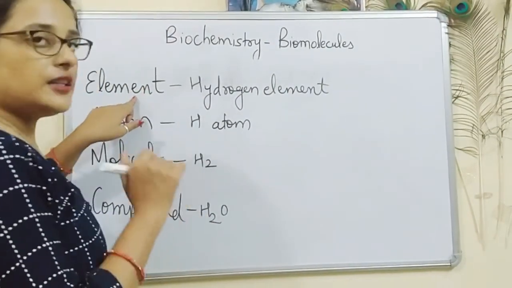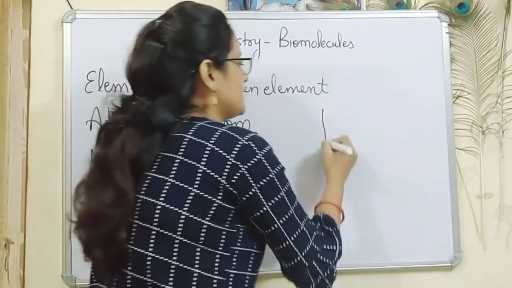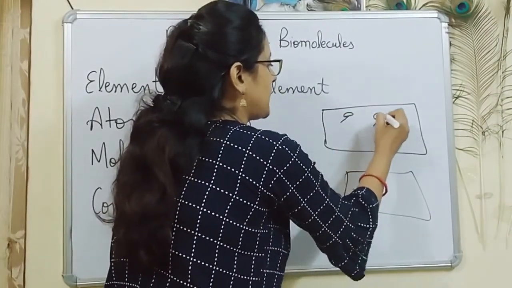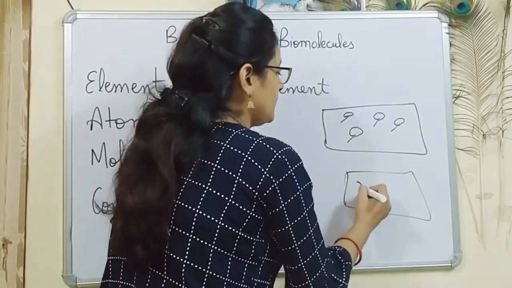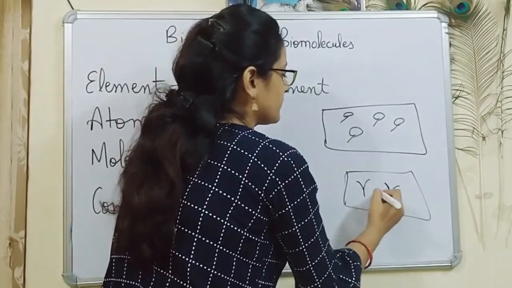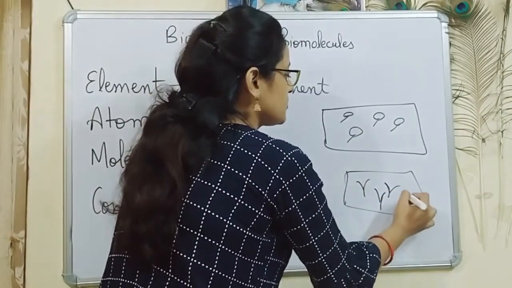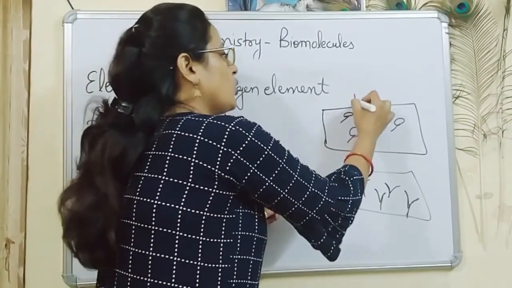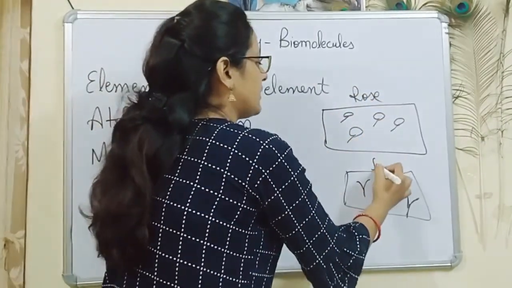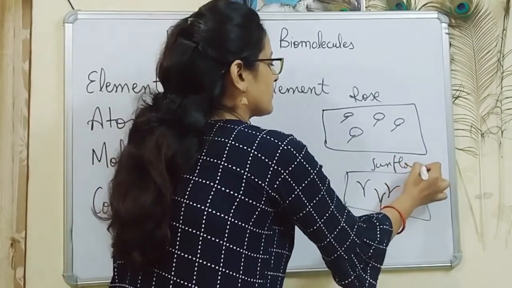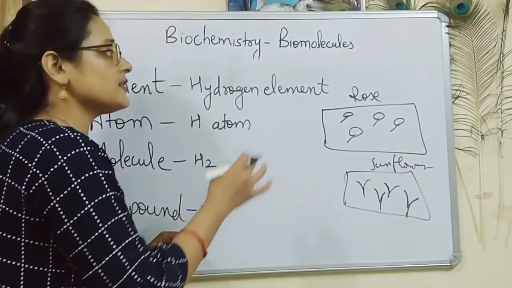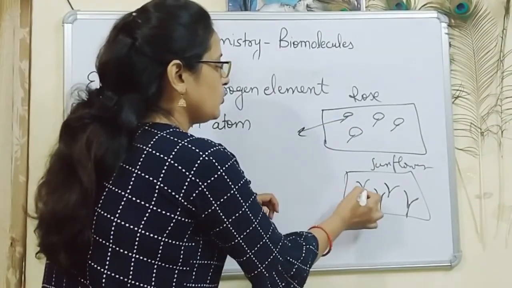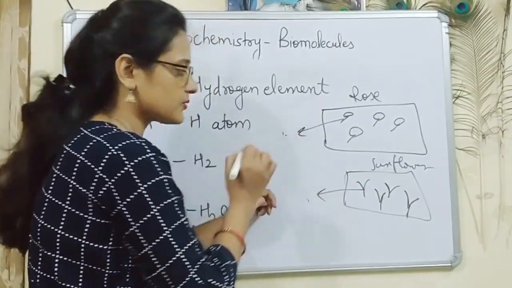In order to understand the meaning of element, let's take an example. Suppose there are two fields. In one field only roses are planted and in another field sunflowers are planted. So element is these two fields, element rose and element sunflower. Atom is the smallest part of the element. So let's suppose one rose and one sunflower. So these are the atoms.